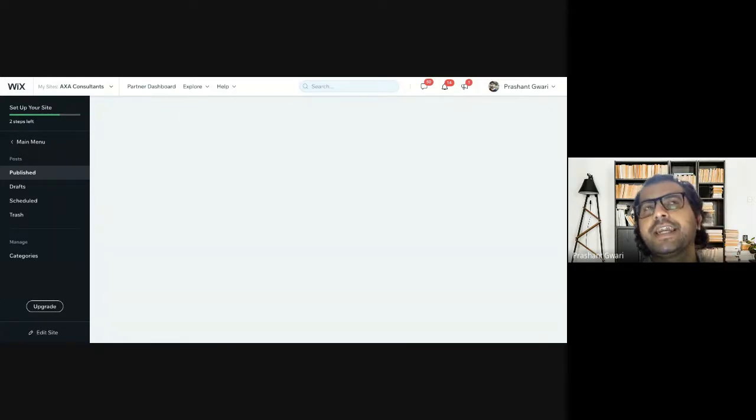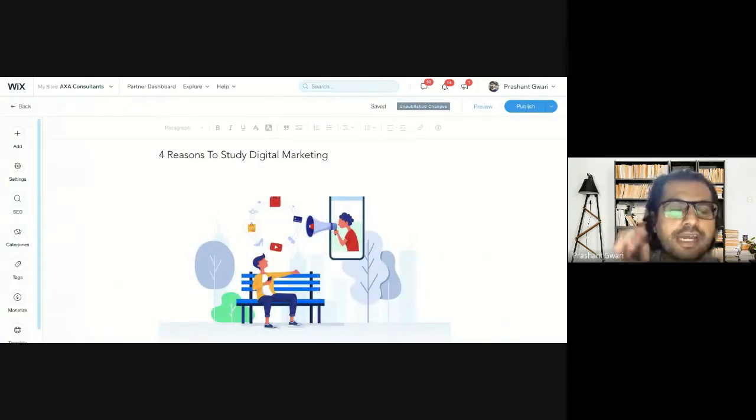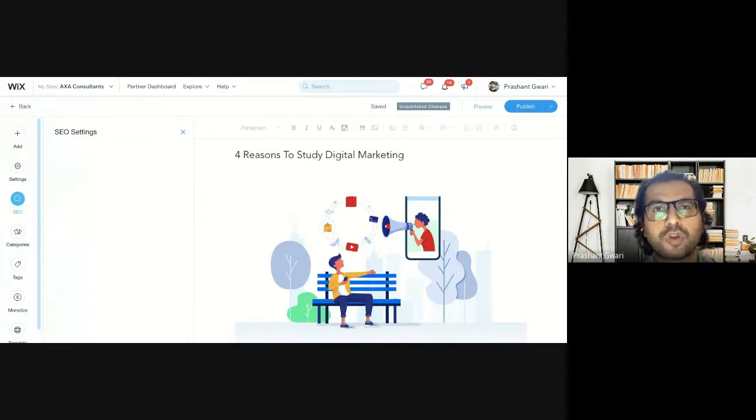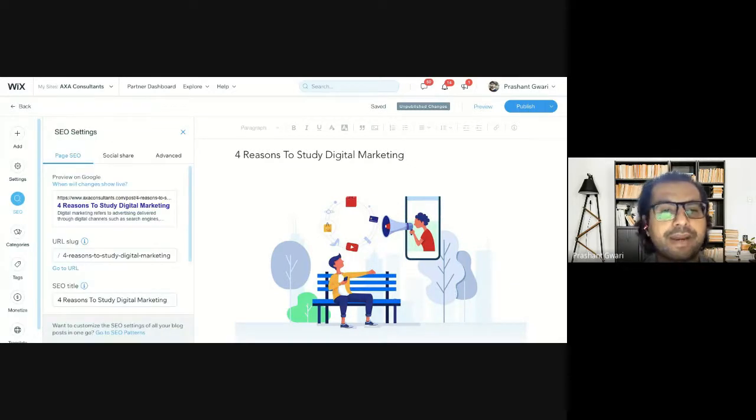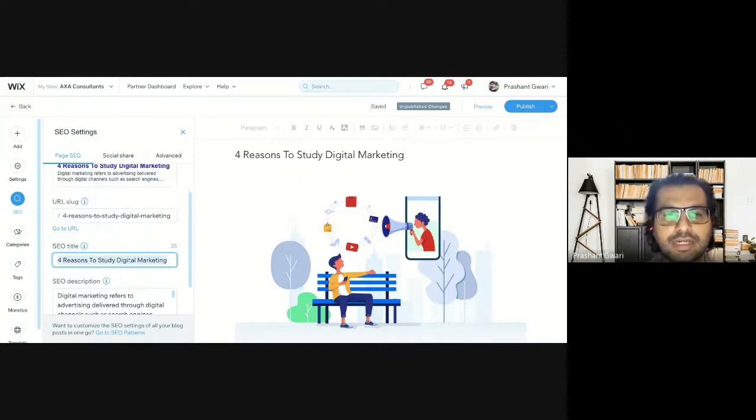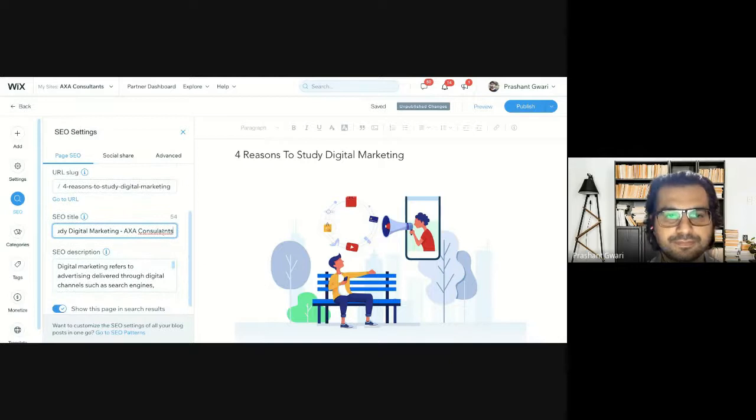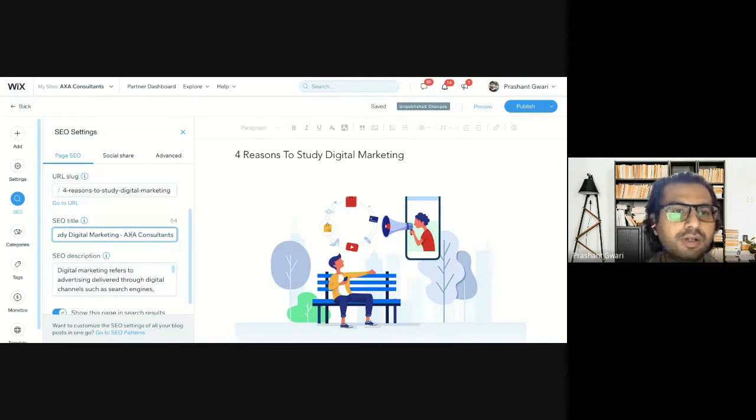within a limit of 70 characters and targeting one or two keywords in your SEO title, and one keyword should be your brand name, because brand visibility is also important because Google prefers big brands. So this is our SEO title, 4 reasons to study digital marketing. And then we are using one brand keyword like this. Now, this is our SEO title.